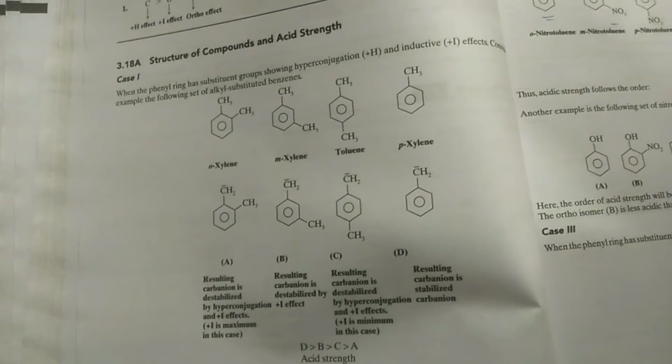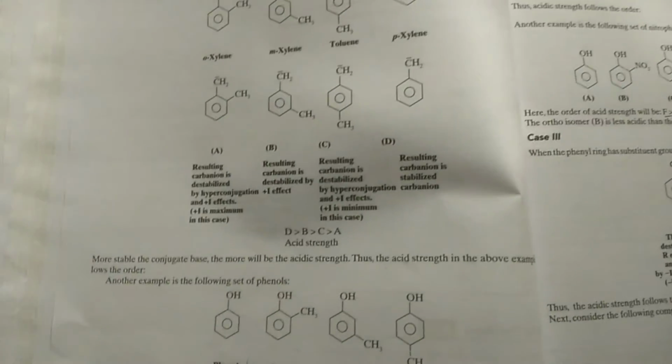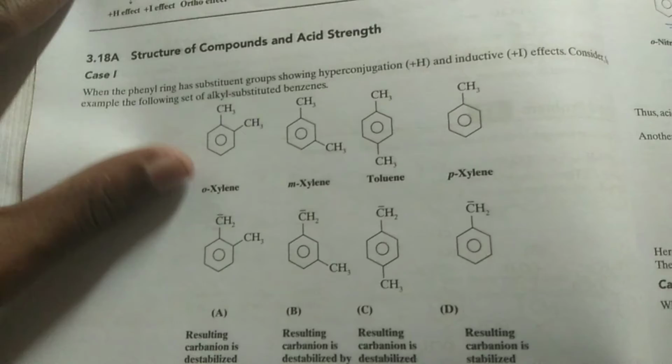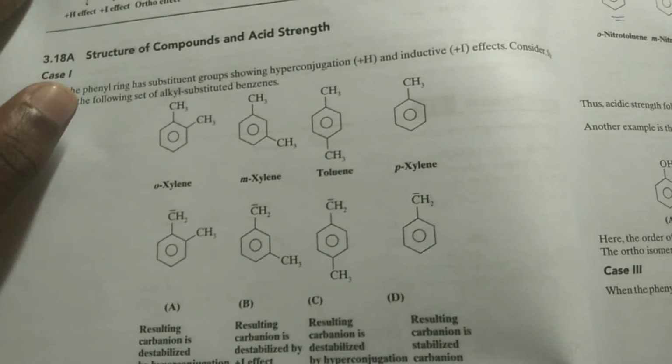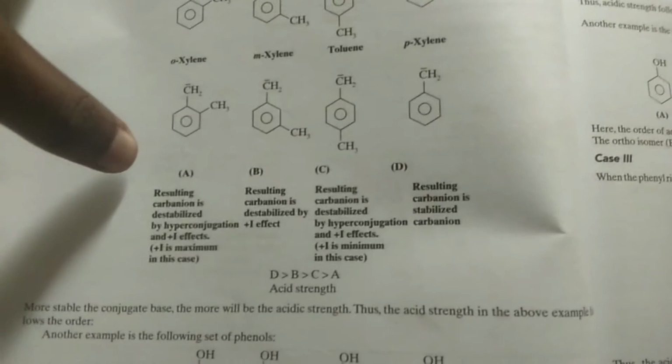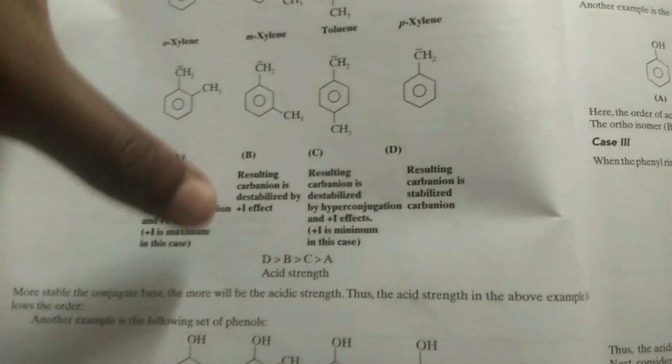And the perfect explanation with examples of acidic strength is shown in this book. For example, see, this is xylene, meaning orthoxylene, metaxylene, toluene, paraxylene, and the acidic strength is explained as below.